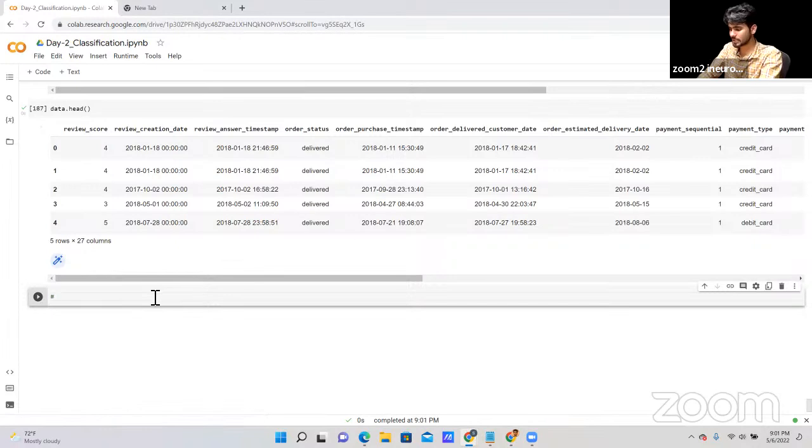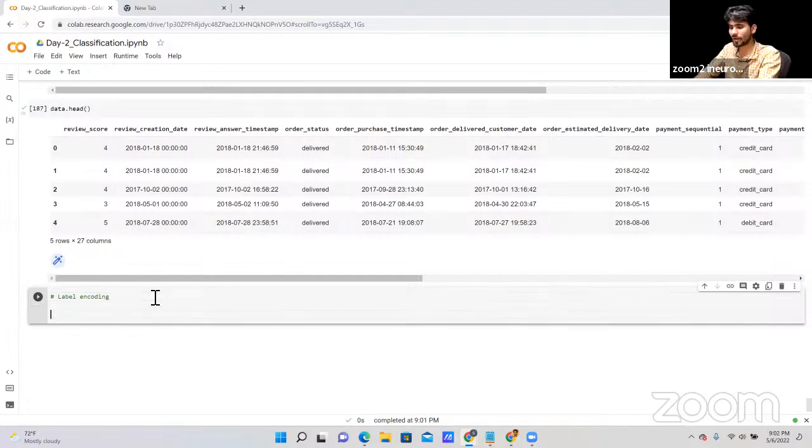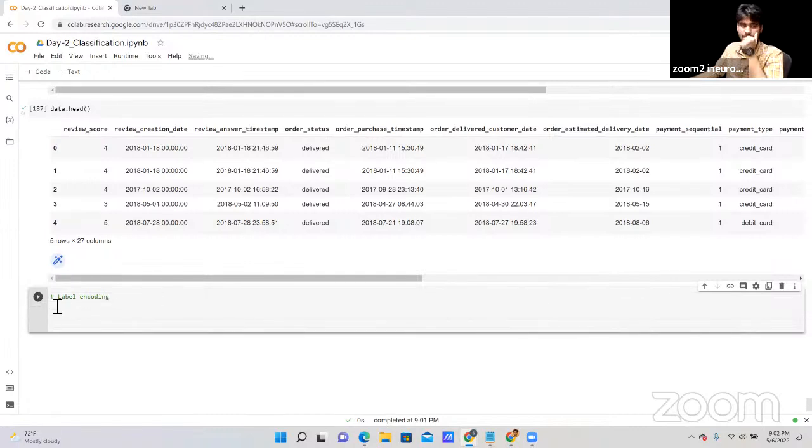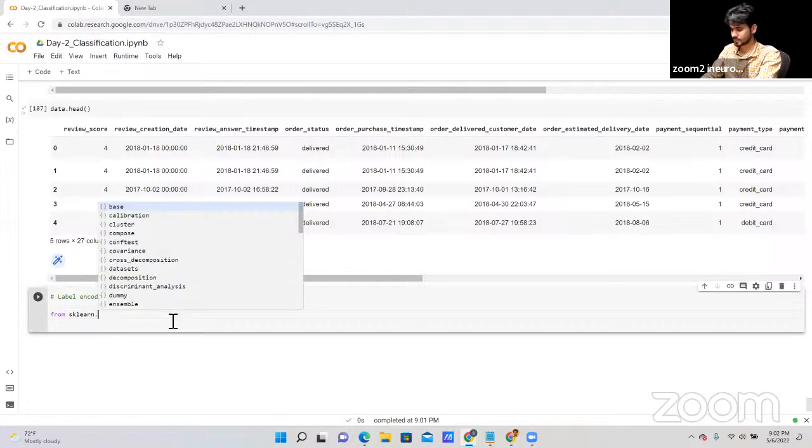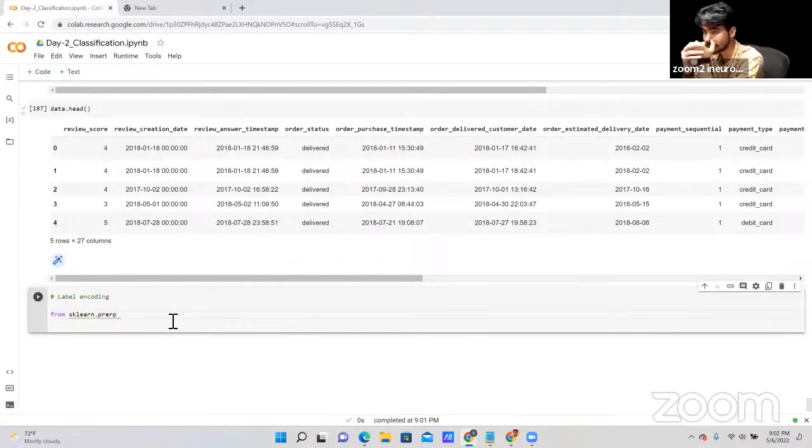Right now I'm using the label encoding technique. I hope we all know what label encoding does. So let's first import the label encoder from sklearn.preprocessing. Or shall we provide you this task guide? First you can do it by yourself, and after that I can discuss.